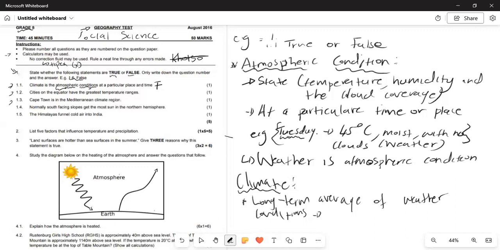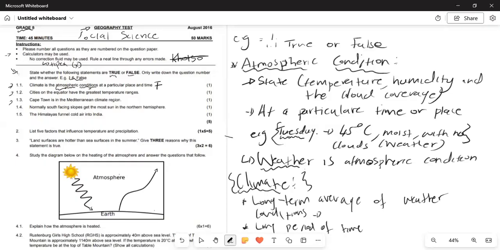But as soon as it becomes for a long period of time, then it becomes the climate of that particular place. So within time, your weather will become your climate.